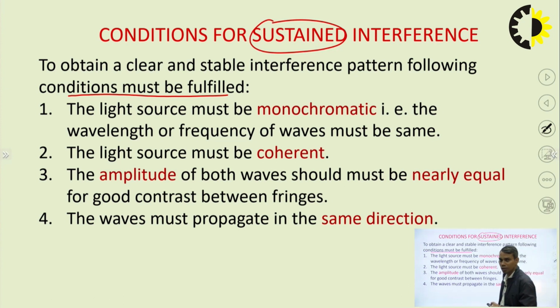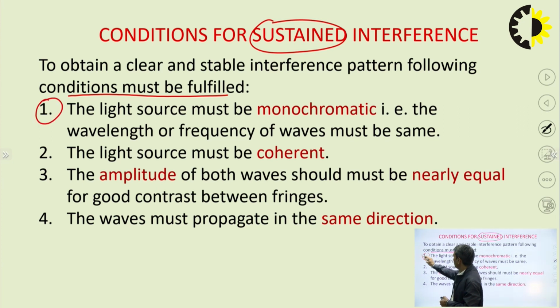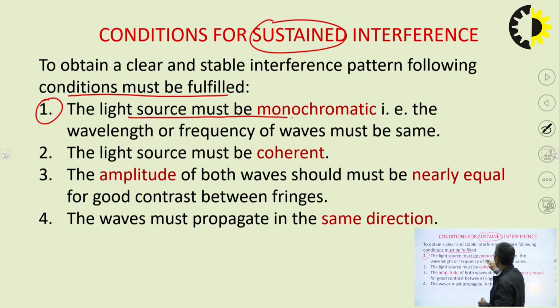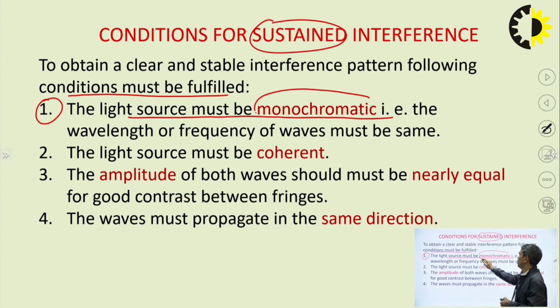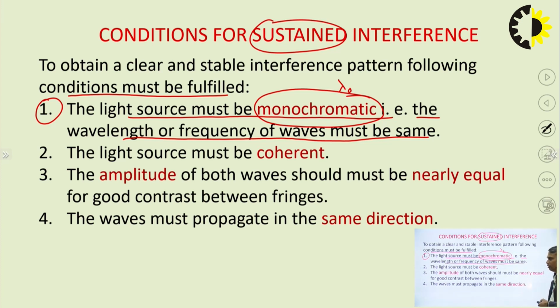The first condition is the light source must be monochromatic. What is the meaning of monochromatic? Monochromatic means a single wavelength, a fixed wavelength, or fixed frequency, or single frequency. That is, the wavelength or frequency of the wave must be the same or unique.